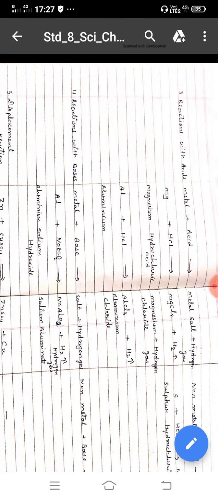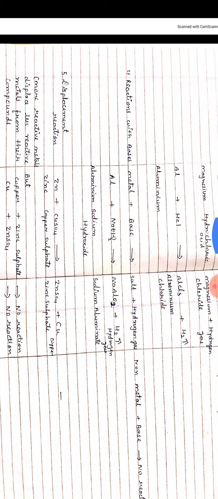Reaction with base. Metal reacts with base, produces salt and hydrogen gas. Non-metals do not show any kind of reaction with bases. And the elements which are more reactive displace the less reactive metals from their compounds. This is about the displacement reaction.